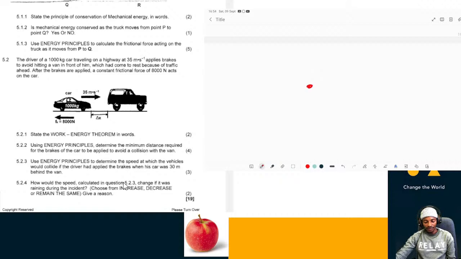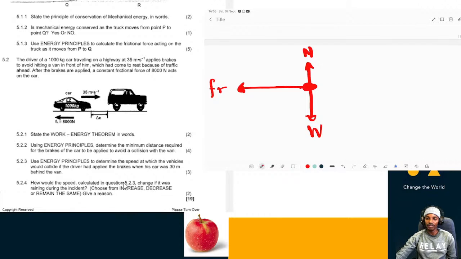Okay, so let us identify all the forces that are acting on this car. So we have a normal force, we have a weight, then we have a frictional force due to brakes, or the braking force, which is acting in the opposite direction of the motion. So I'm just going to name this force frictional force or braking force.